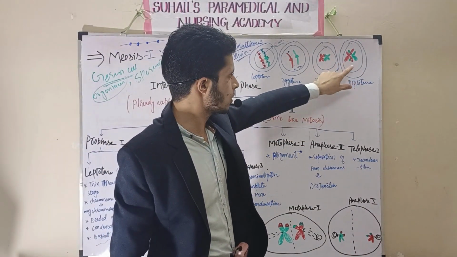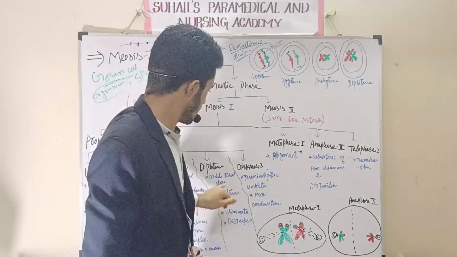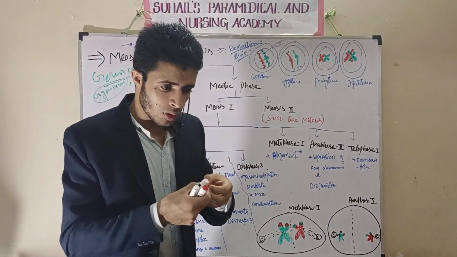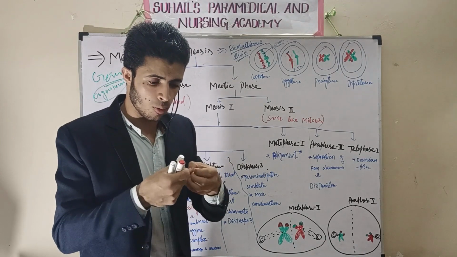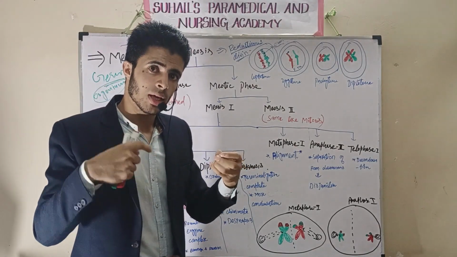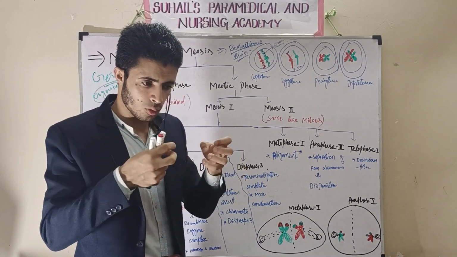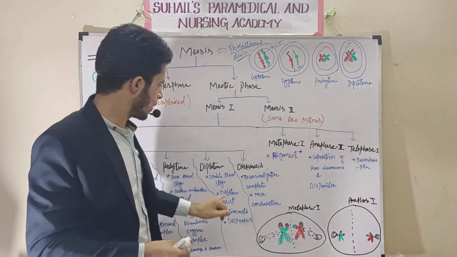The two homologous chromosomes form an X-like structure called chiasmata. In this stage, the non-sister chromatids of homologous chromosomes, which have already shown crossing over and recombination, will try to detach from each other.